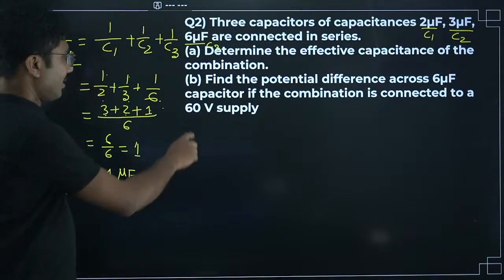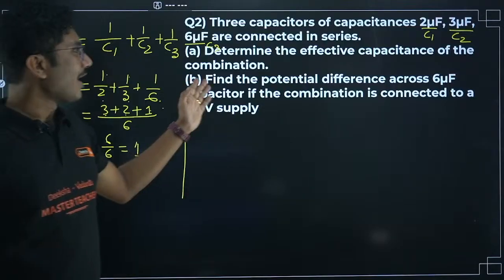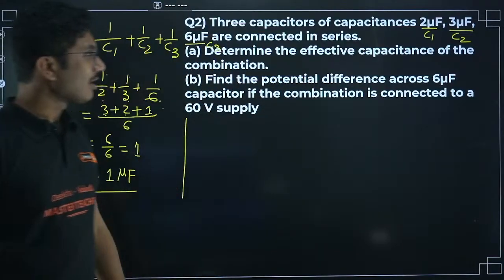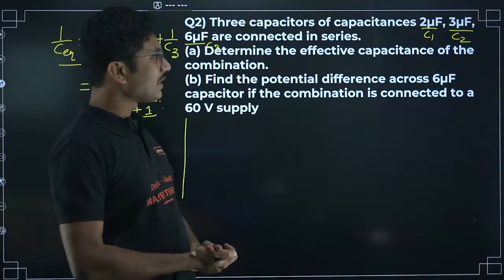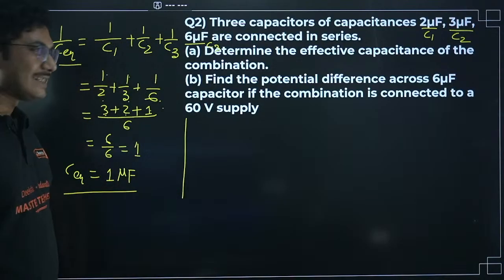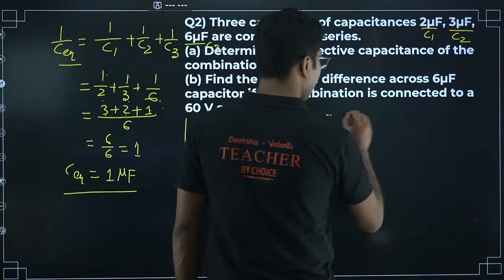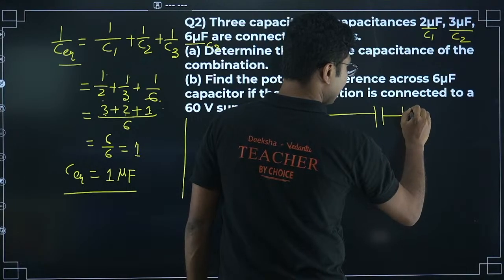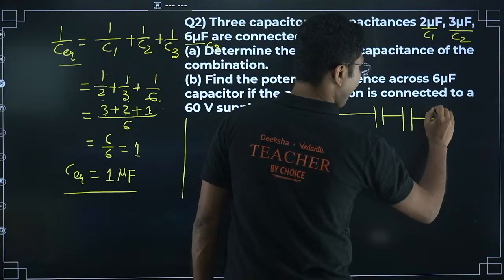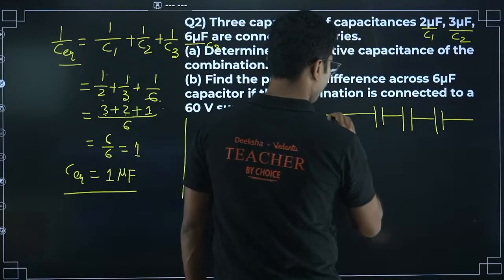Next: find the potential difference across the 6 microfarad capacitor if the combination is connected to a 60 volt supply. So now the circuit diagram makes sense, so I will draw the circuit diagram as well.